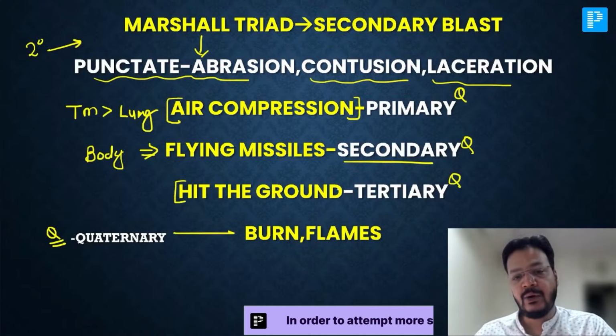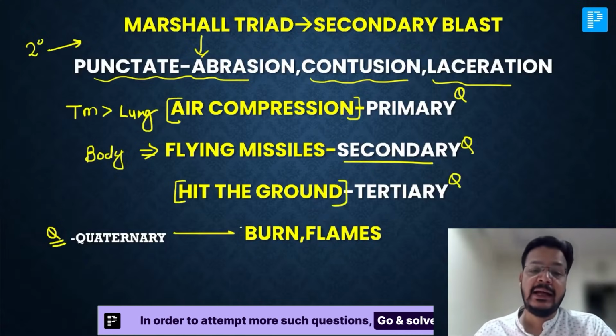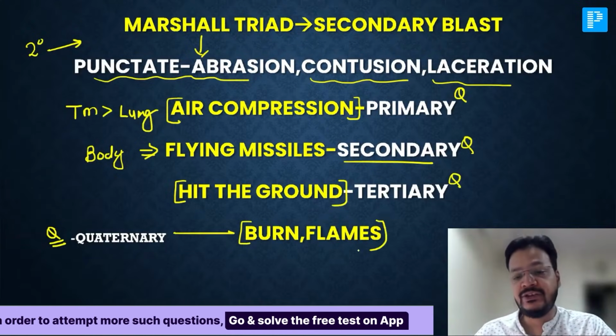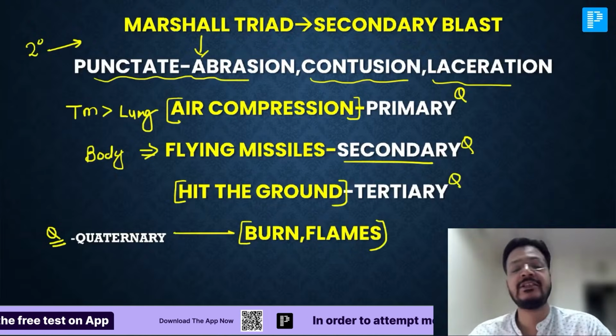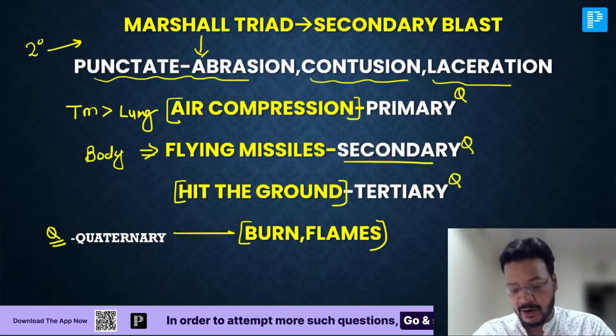You are hitting the ground, that is a tertiary blast injury. And burn and flame causes injury, that is a quaternary blast injury. So air compression is a primary blast. Flying missile hitting the body.